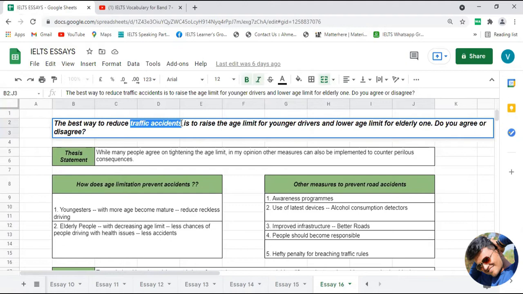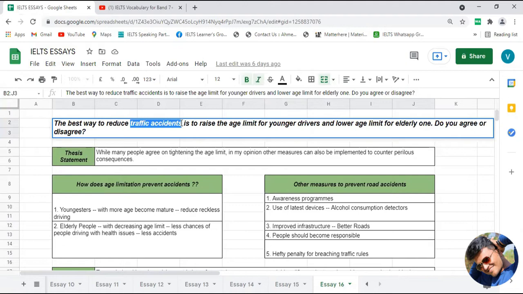Basically, the statement is trying to say that if we want to reduce traffic accidents, then we should increase the age limit for younger drivers and decrease the age limit for elderly people.